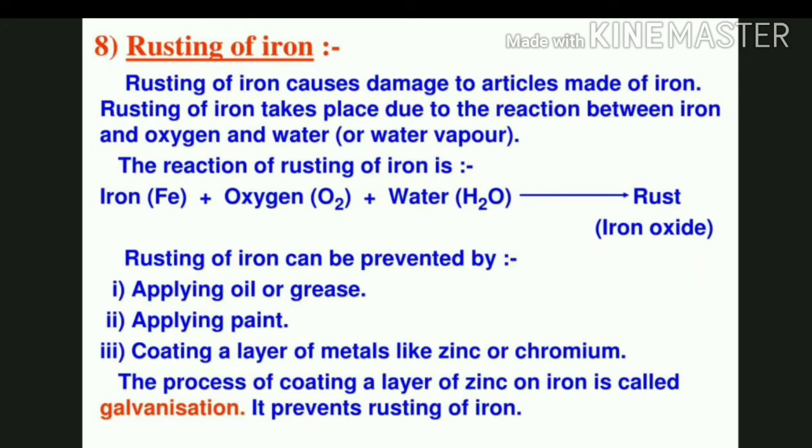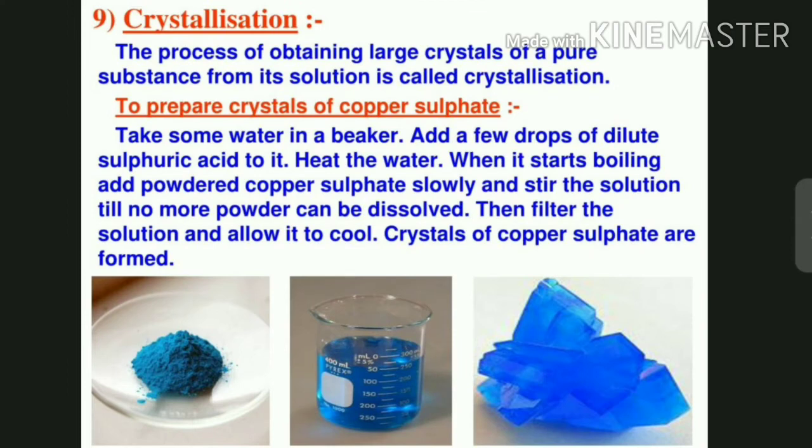Now, crystallization. The process of obtaining large crystals of a pure substance from its solution is called crystallization. To prepare crystals of copper sulfate, take some water in a beaker. Add a few drops of dilute sulfuric acid to it. Heat the water. When it starts boiling, add powdered copper sulfate slowly and stir the solution till no more powder can be dissolved. Then filter the solution and allow it to cool. Crystals of copper sulfate are formed.